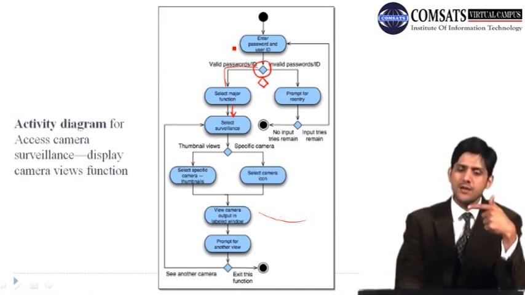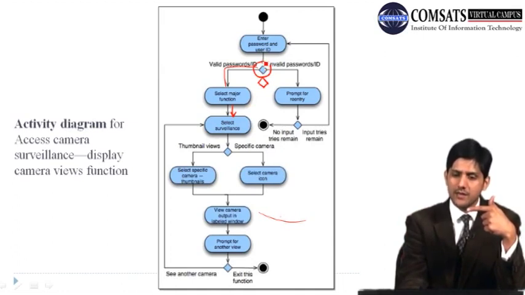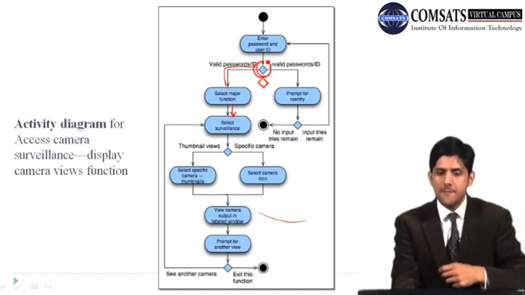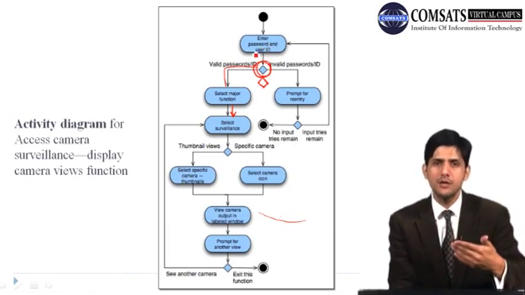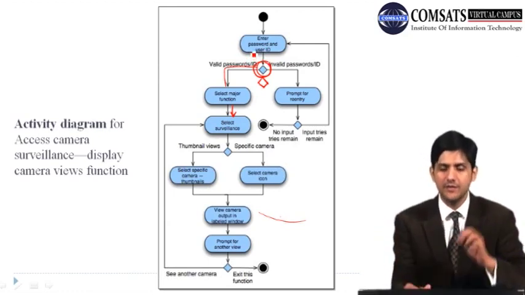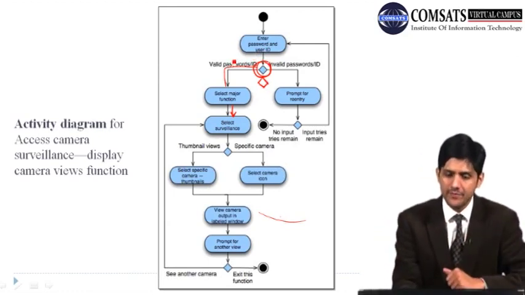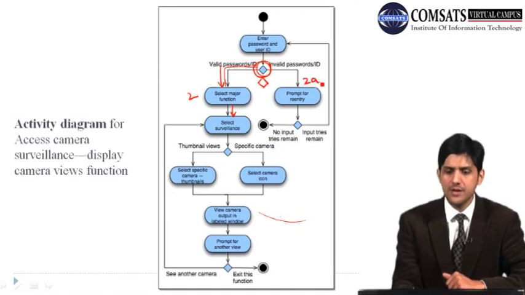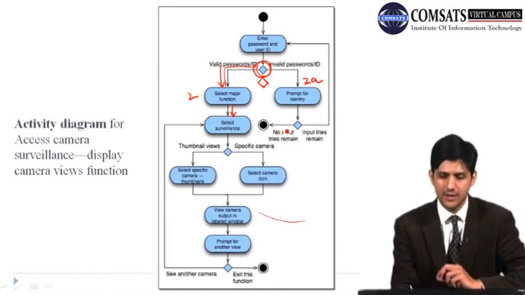So we can use this decision box to show multiple decisions that can happen at this stage, because when somebody is supplying information on which the system has to take a decision, then based on the information supplied, the decision can be different. If the user ID and password are valid, then you resume and you go to step 2. But if it's not, then you go to step 2A, because you prompt for re-entry.